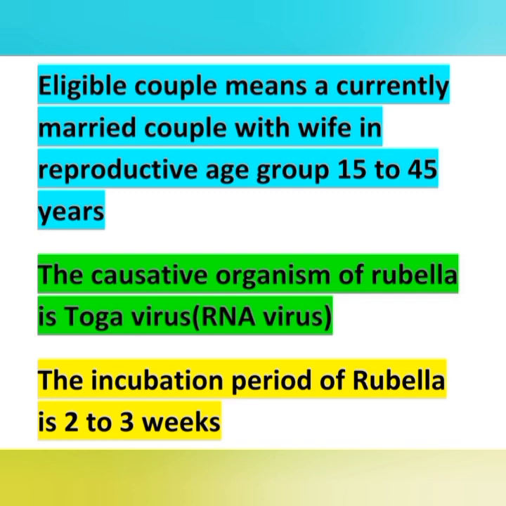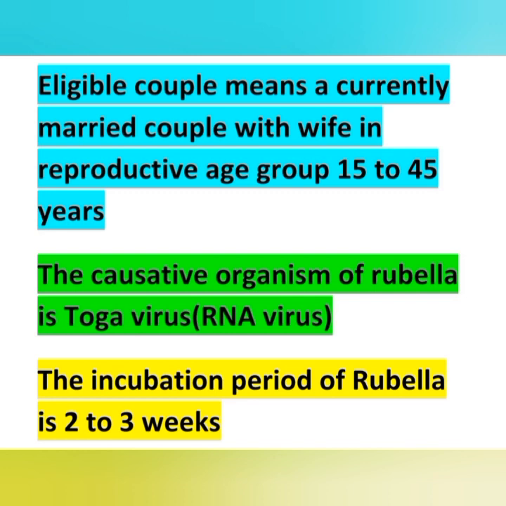And next point, eligible couple means currently married couple with a wife in reproductive age group, that is 15 to 45 years. This is an important question. I saw in question paper what is the age group of eligible couple. The age group of eligible couple is 15 to 45 years.